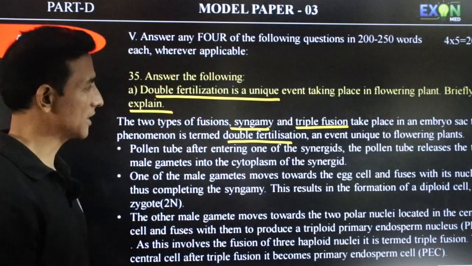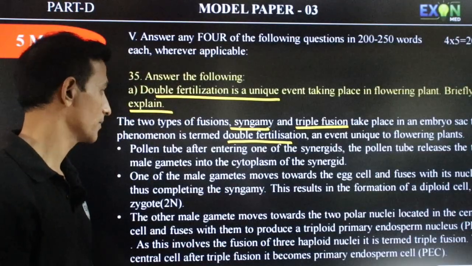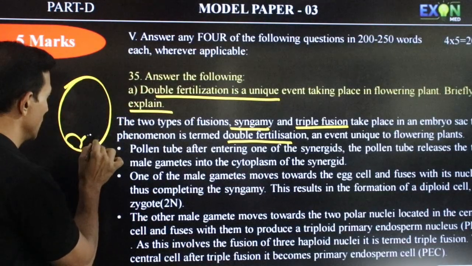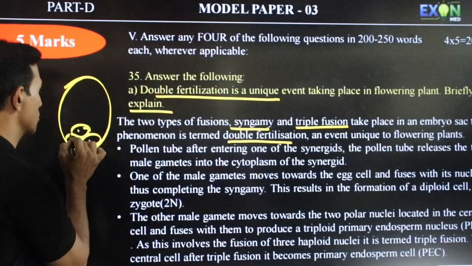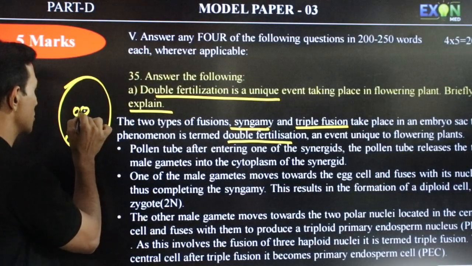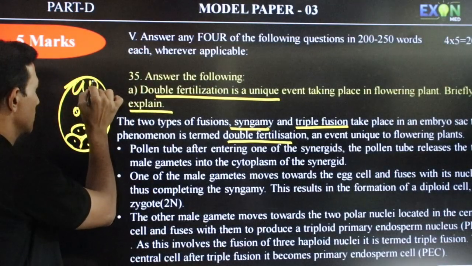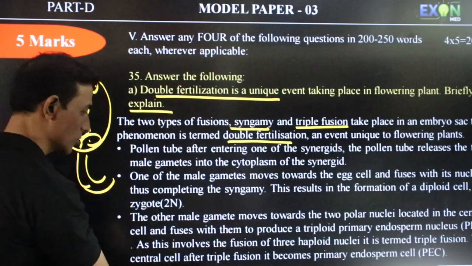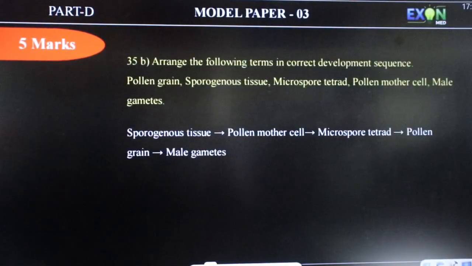So the pollen tube, after entering into one of the synergids, you know all this. If this is an embryo sac with the egg apparatus, two synergids, the central two polar nuclei, and here the antipodals, when the pollen tube carrying two male gametes